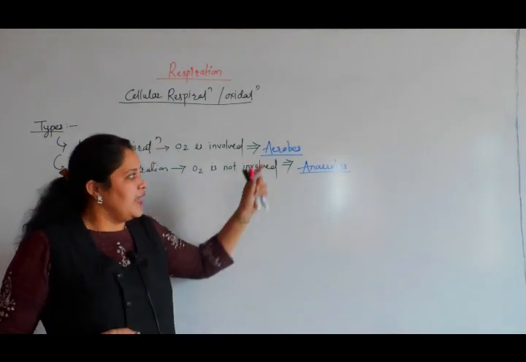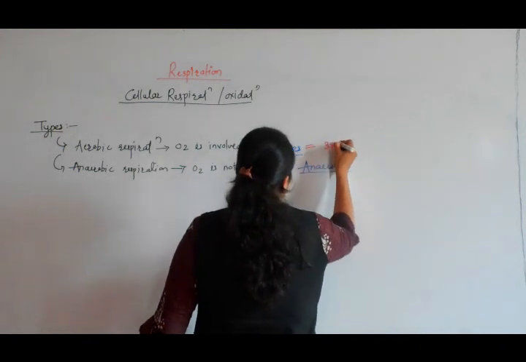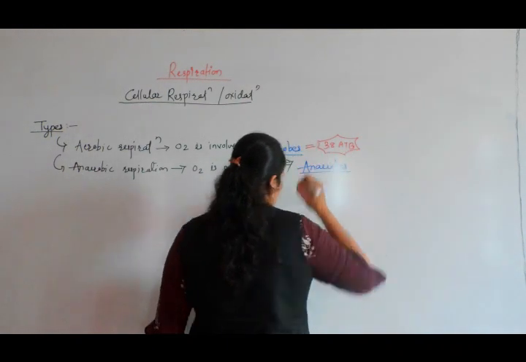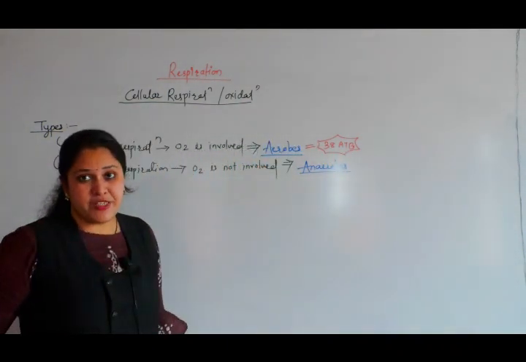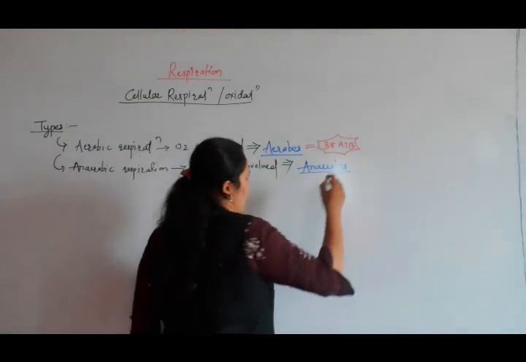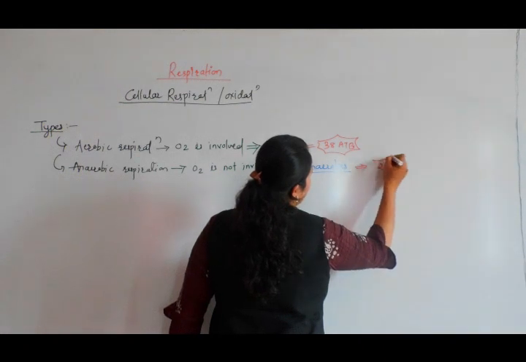In case of aerobic respiration, 38 ATPs are produced after complete degradation of one glucose molecule. Whereas in anaerobic respiration, only 2 ATPs are produced.